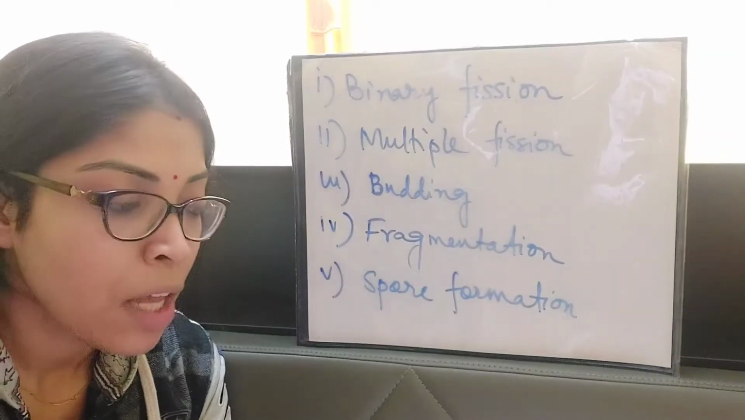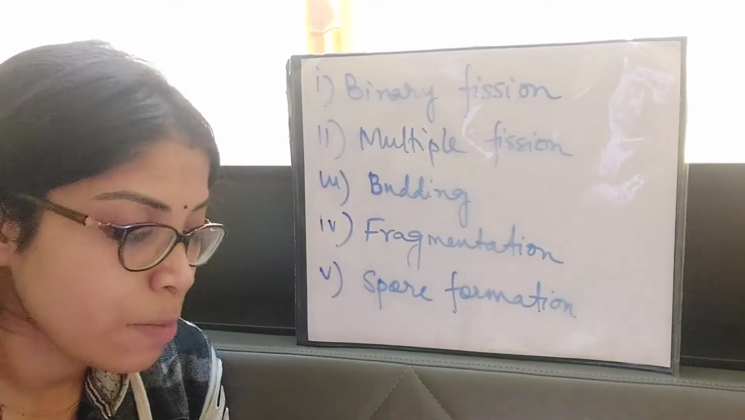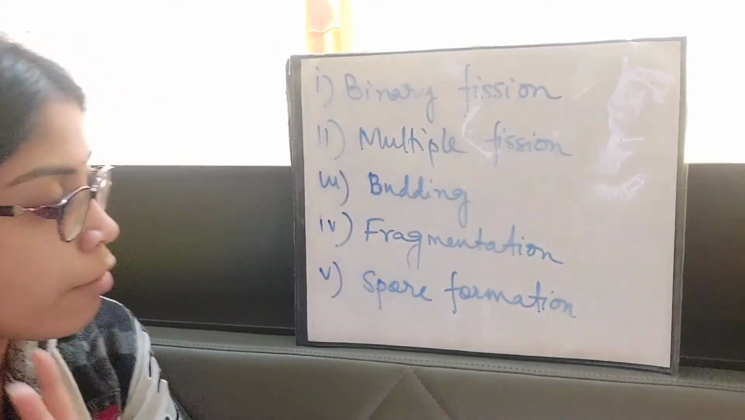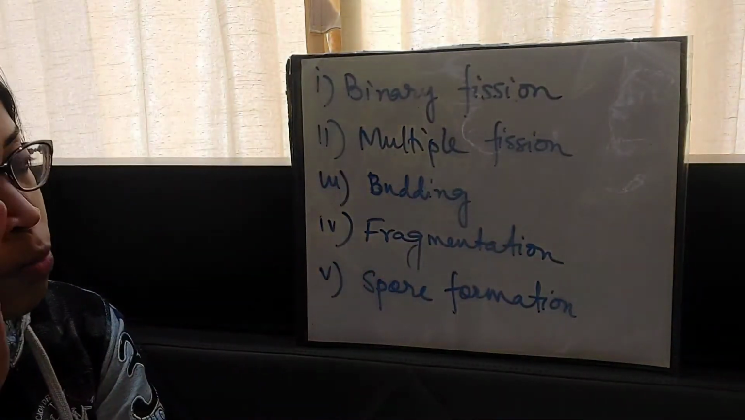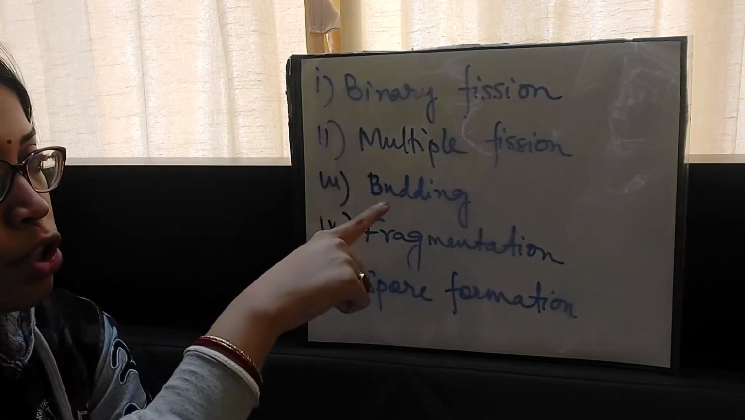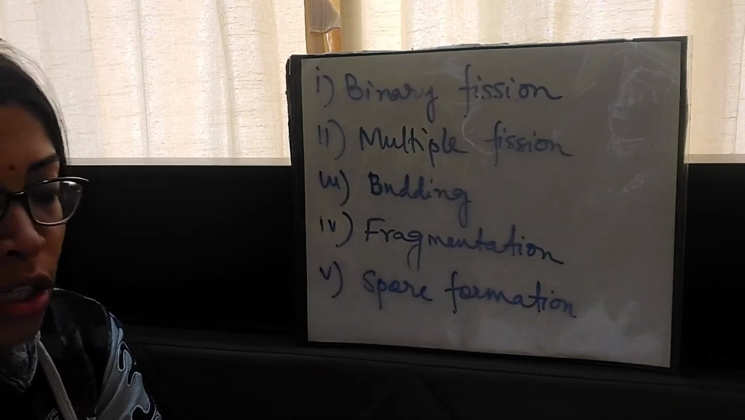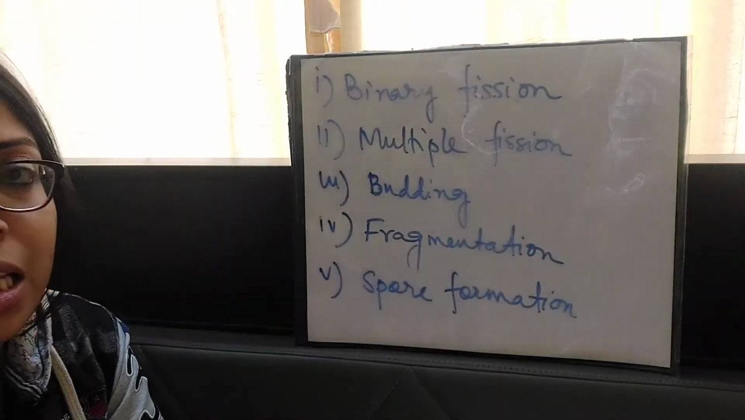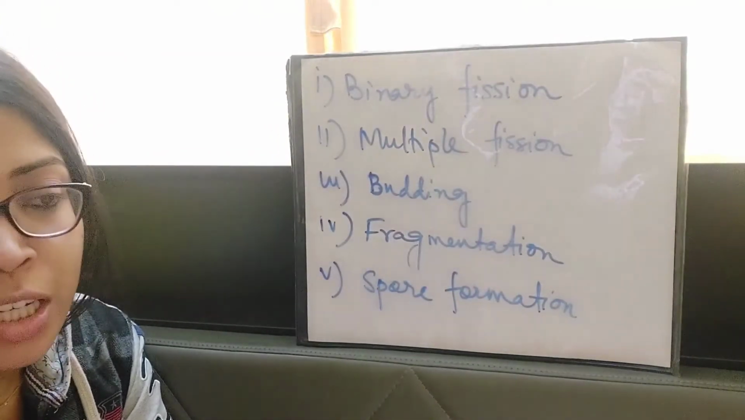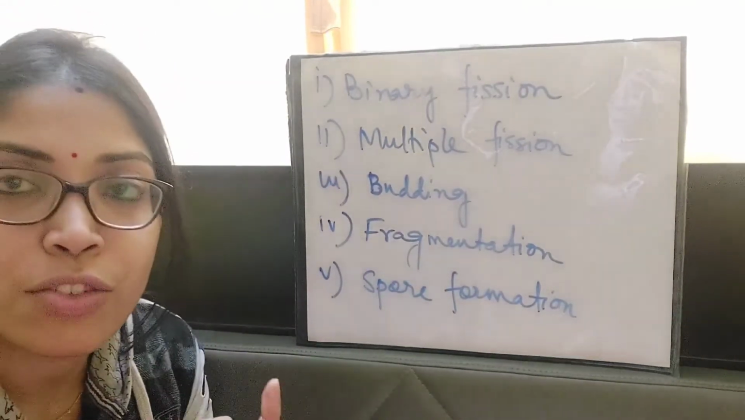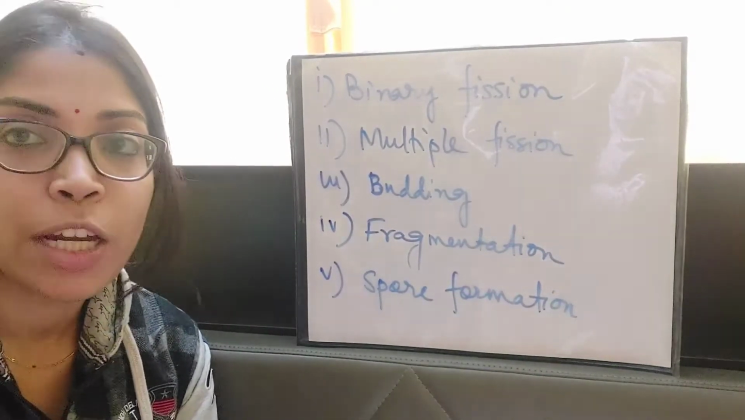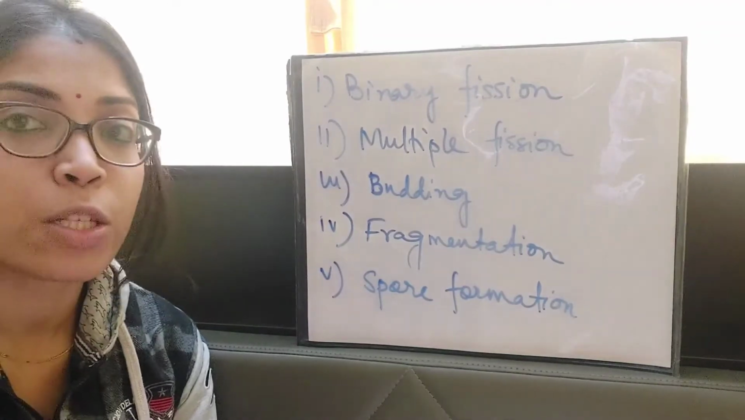I hope I am clear with this part, the asexual reproduction in plants. So there are five modes of asexual reproduction in plants: binary fission, multiple fission, budding, fragmentation, and spore formation. Spore formation is seen in Rhizopus, commonly known as bread mold, the green colored fungus-like structures that we see on stale bread. The scientific name is Rhizopus.